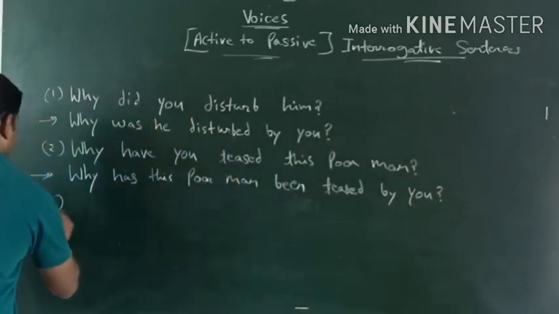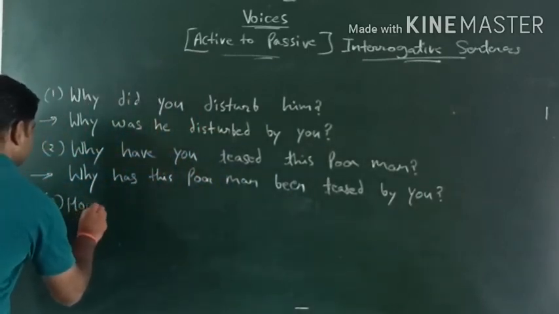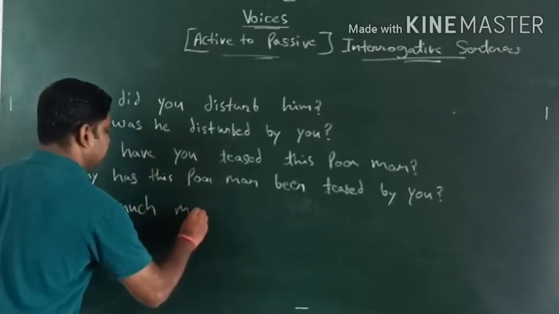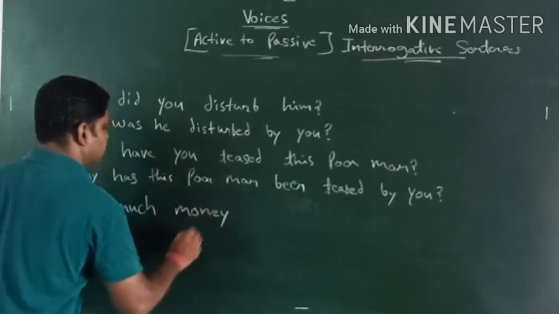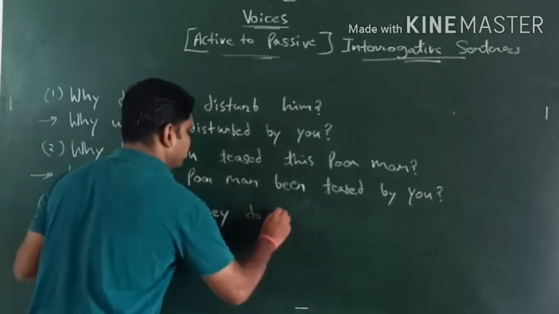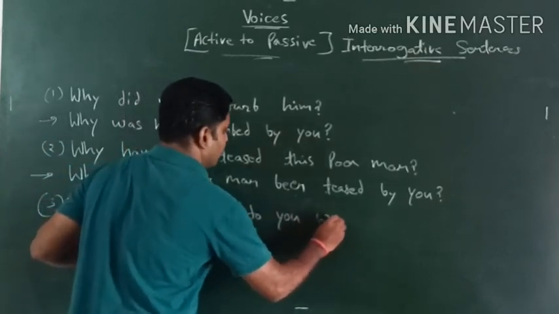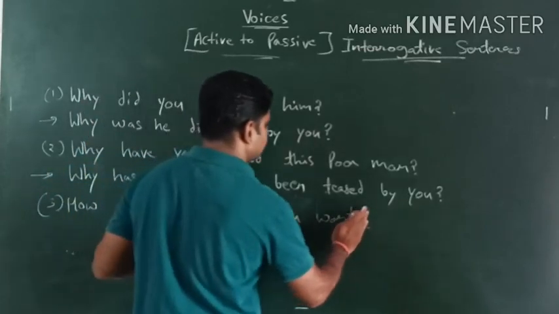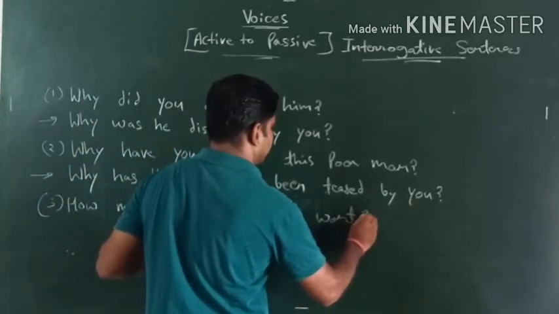If I write, how much money do you want? How much money do you want? In this sentence also we don't have a direct object.